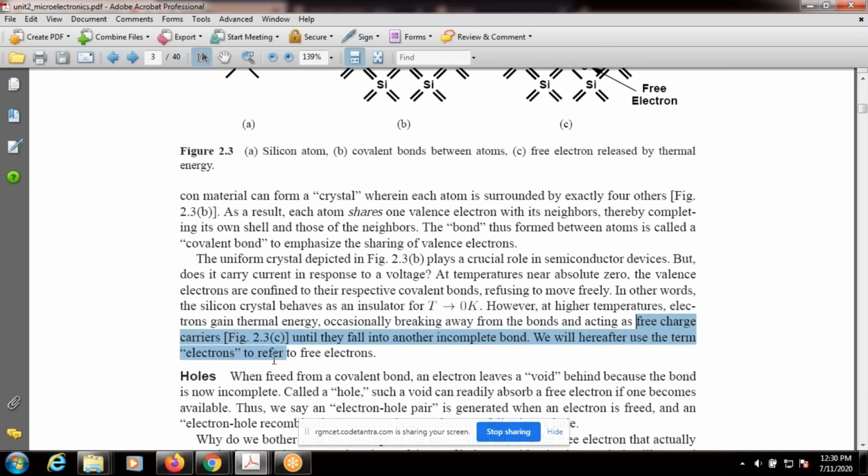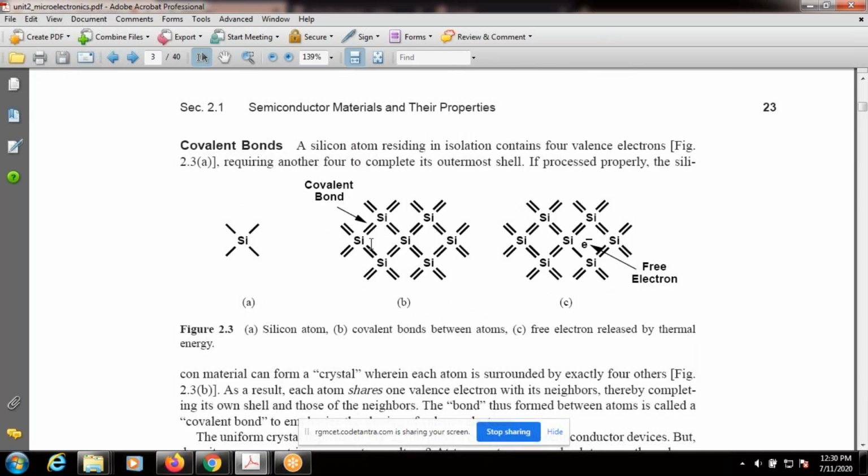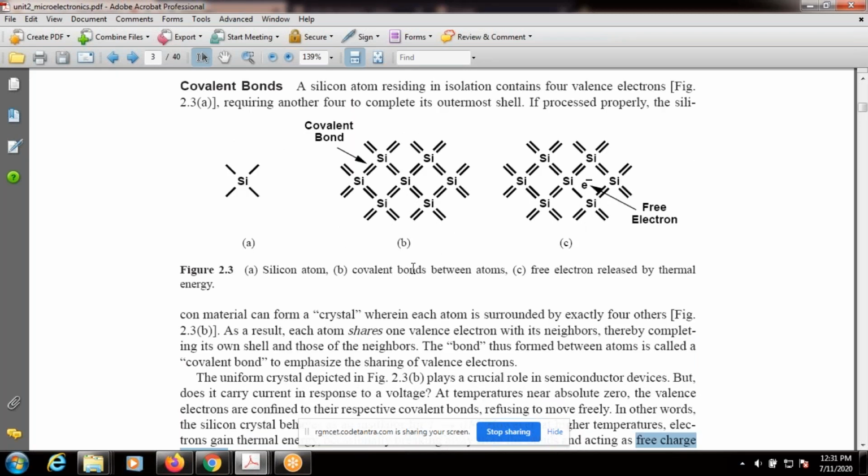So far we discussed valence electrons, up to the point where they form covalent bonds. Now observe figure 2.3c, a free electron released by thermal energy.